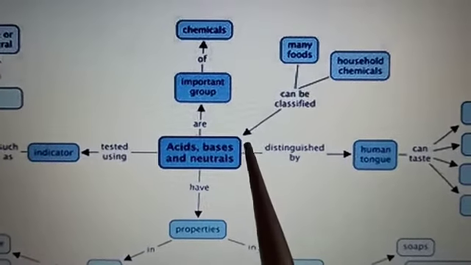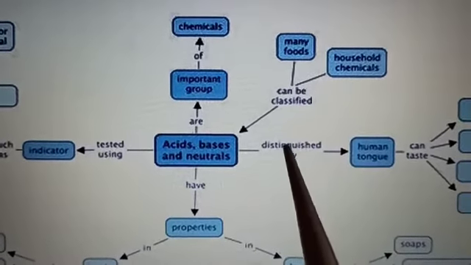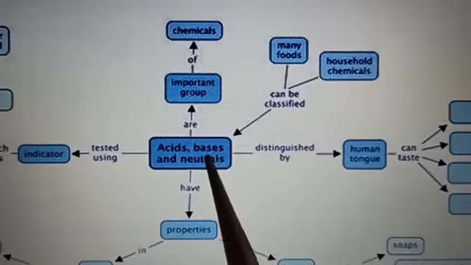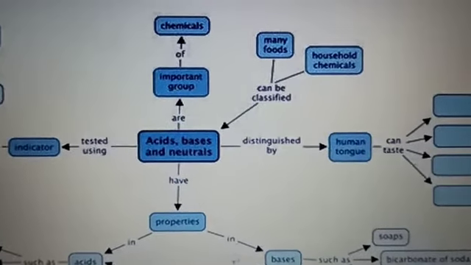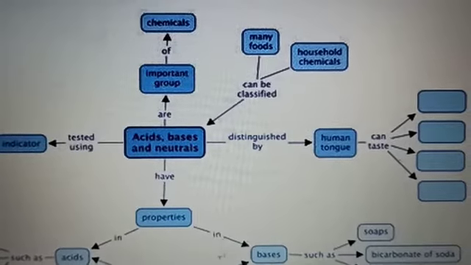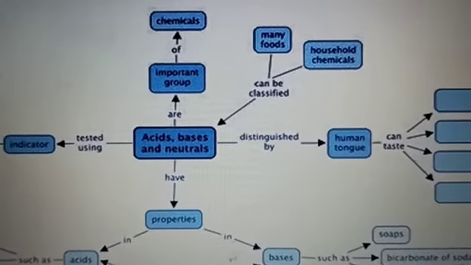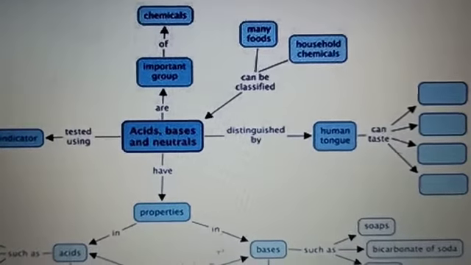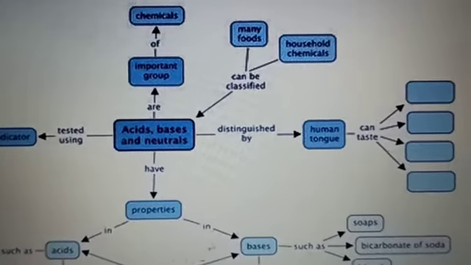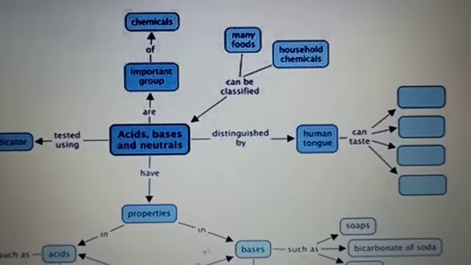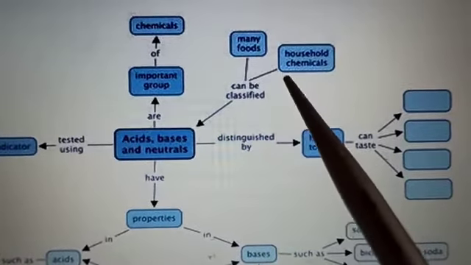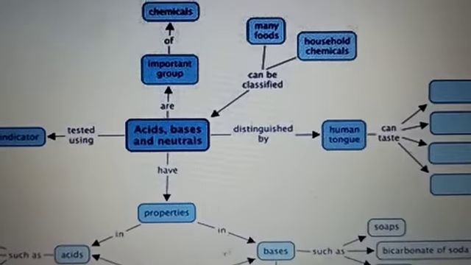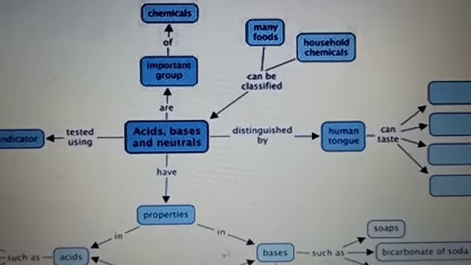They may be acidic in nature, they may be basic in nature, and sometimes may be neutral. The human tongue can distinguish them by the taste. You know that our tongue has the capability of tasting food. It can taste sour. It has the glands to taste the different tastes of the food, sour, salty, bitter, everything. In the same way, we can taste the food which we have at home, to know whether the food item is acidic or basic in nature.